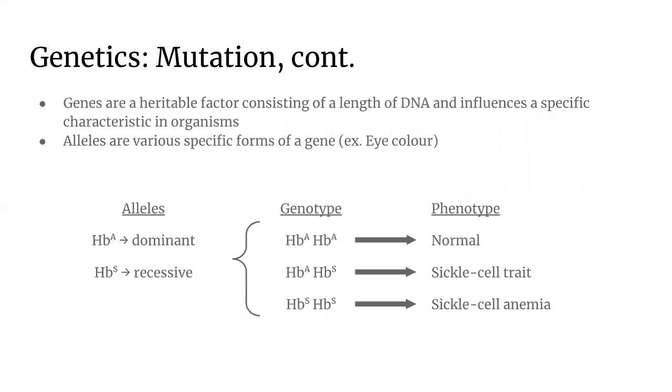These alleles group themselves into pairs, so there are three possible outcomes: HbA HbA, which indicates healthy red blood cells; HbA HbS, which indicates mild anemia as the body makes both healthy and sickled red blood cells; and finally HbS HbS, which indicates severe anemia as the body only produces sickled red blood cells.